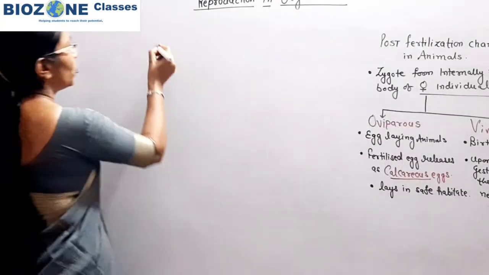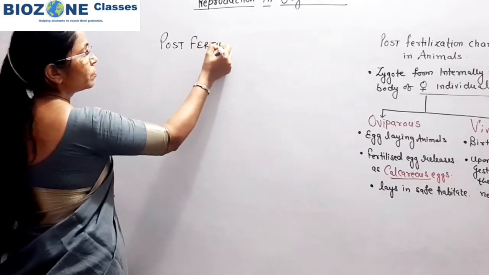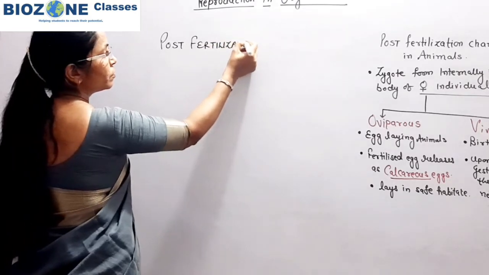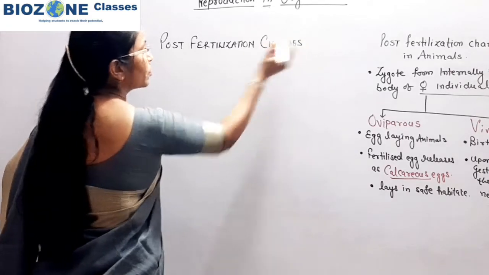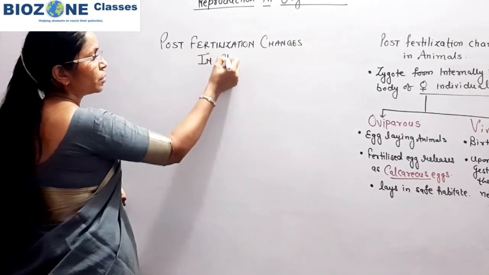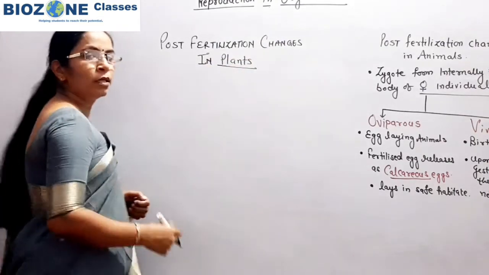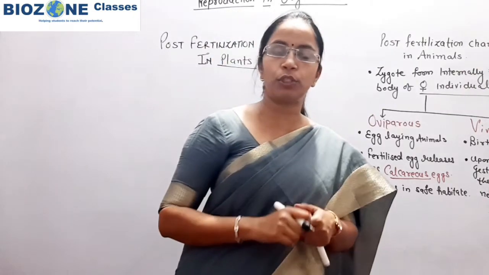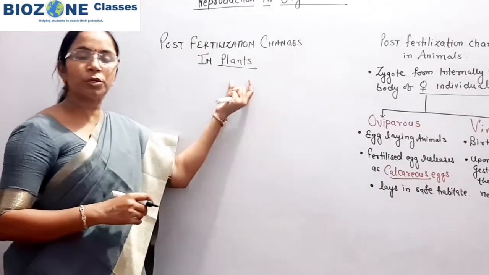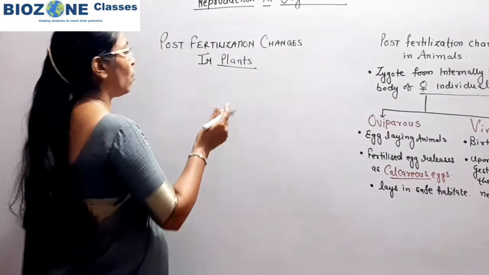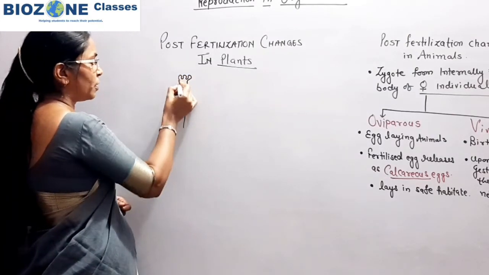So here are the post fertilization changes we study in plants. Mainly in plants you remember the female reproductive structure is gynoecium, and that gynoecium shows the major changes during the post fertilization event. Now what changes take place? Try to understand this by this diagram.